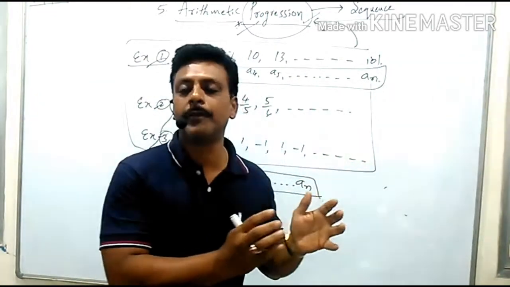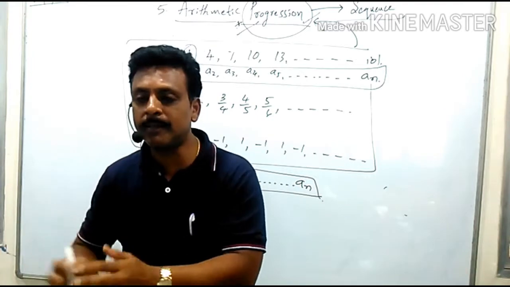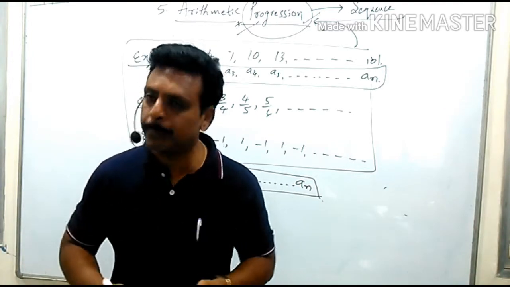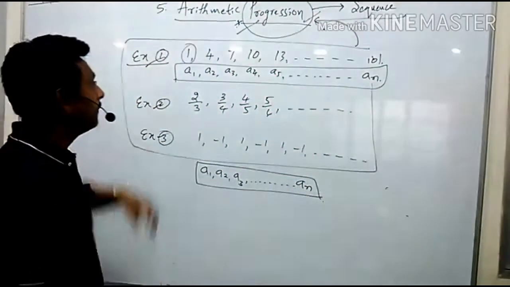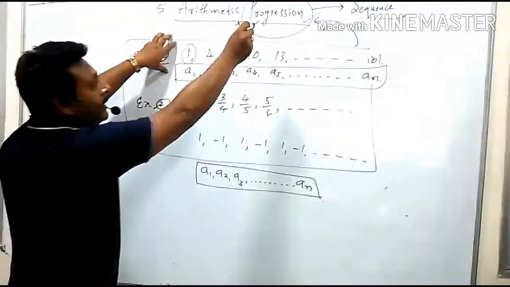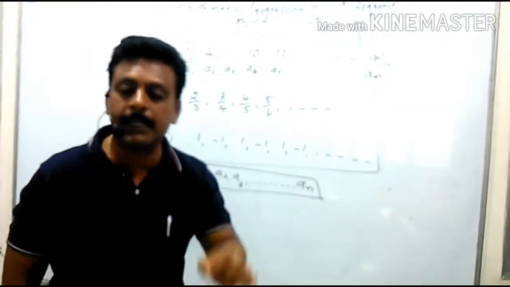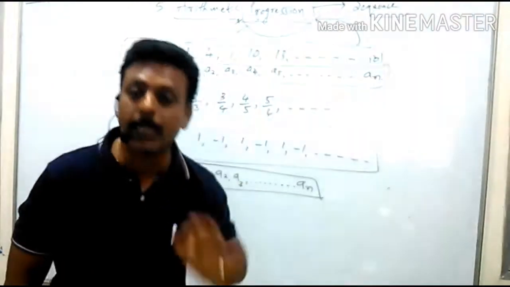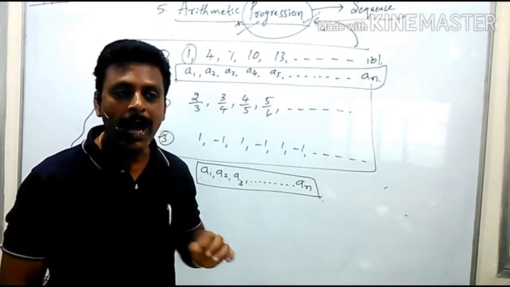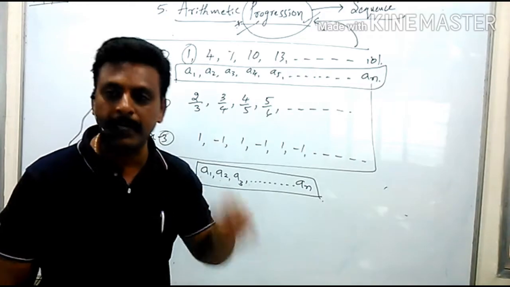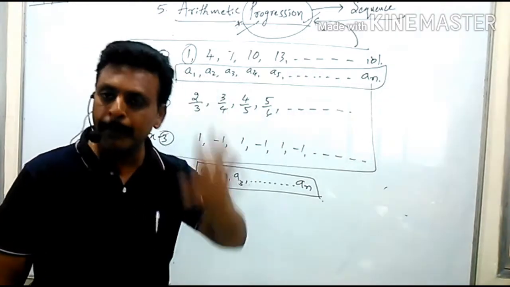Progression is also a group of numbers and sequence is also an arrangement of numbers. But what is the difference? In progression, all numbers are arranged according to a certain definite mathematical rule.